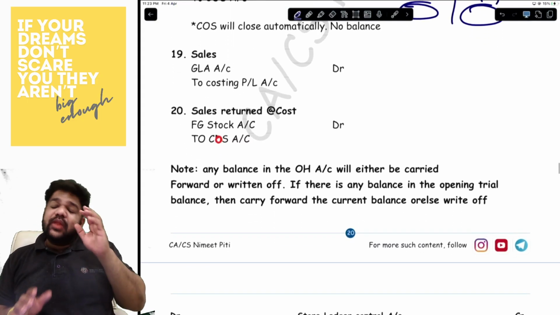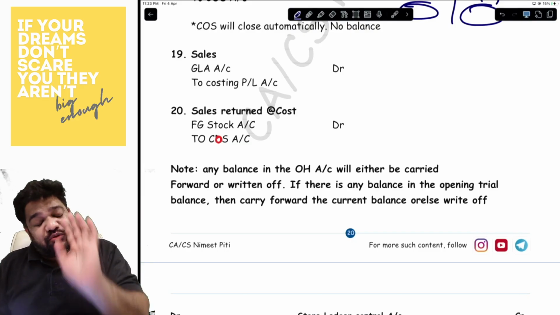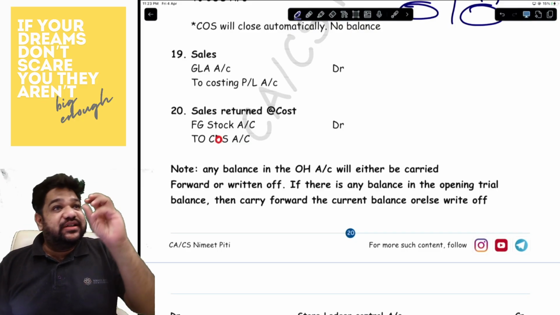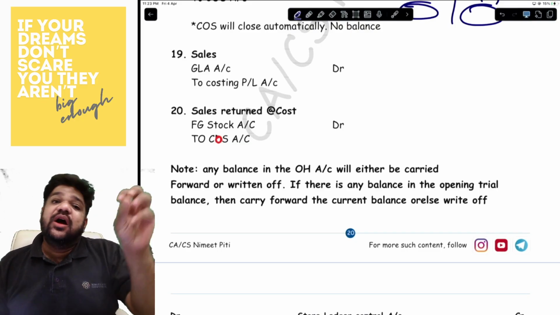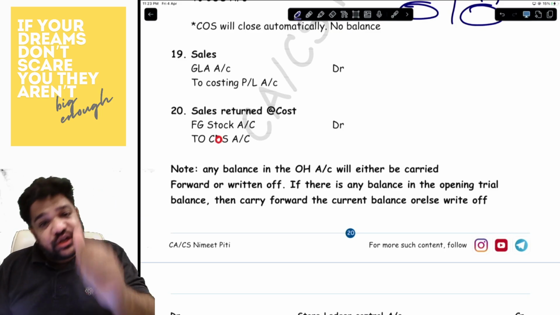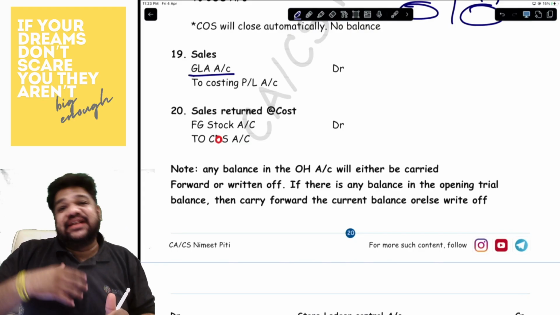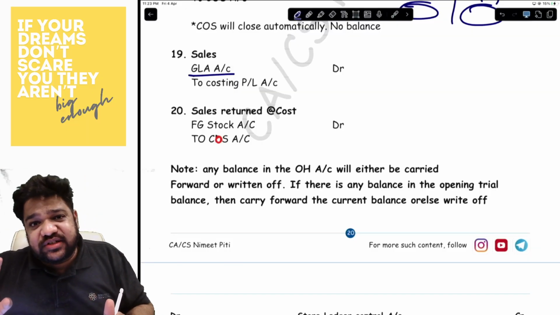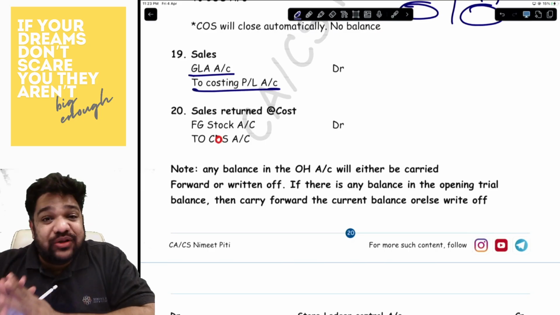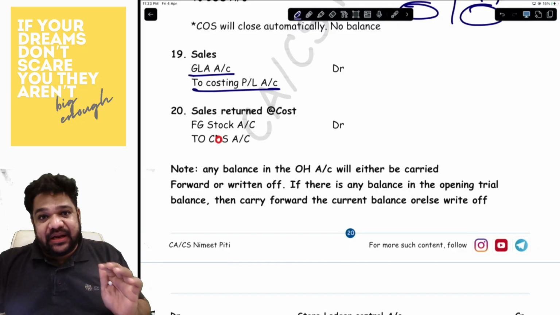Then you have sales. What is the entry for sales? The entry for sales is very simple. What do you do in general for sales? You will charge either the debtors or cash bank to sales, right? So debtors, cash bank, and we'll put down for that the GLA account. And since we don't make a sales account, sales are eventually transferred to costing P&L, which is why we will transfer it directly to costing P&L. So the entry for sales would be GLA to costing P&L. Okay.